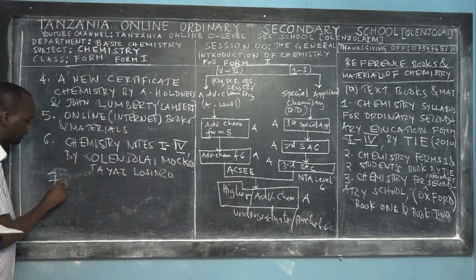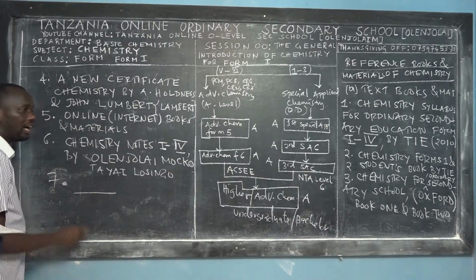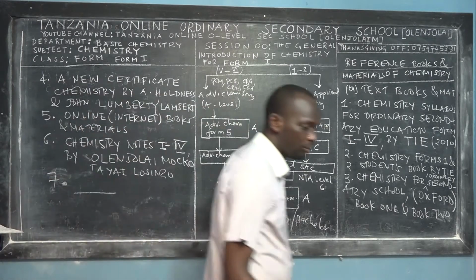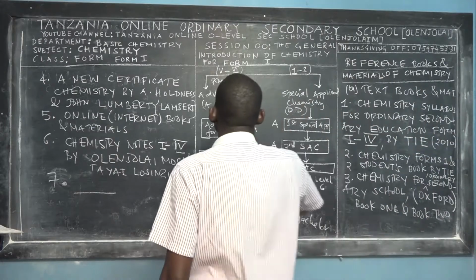You can even look yourself for another reference book for chemistry Form 1.